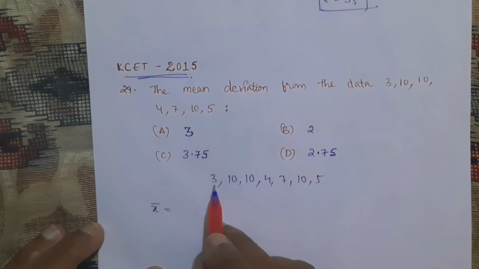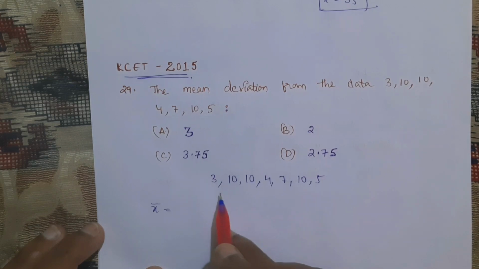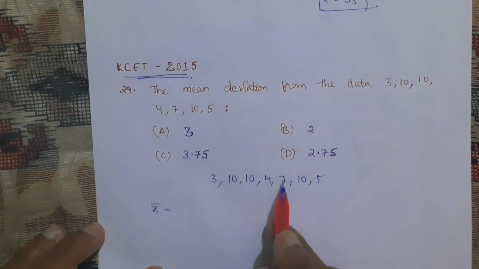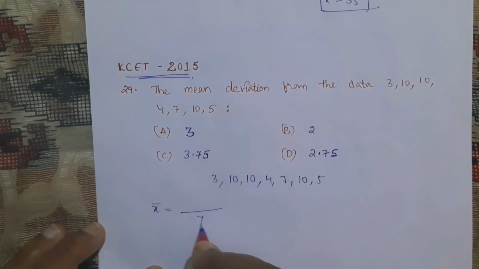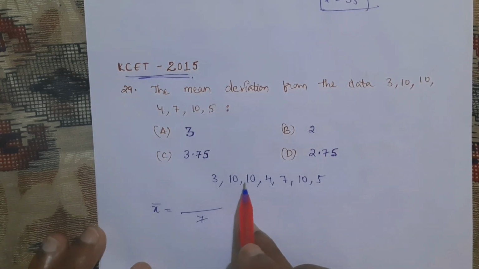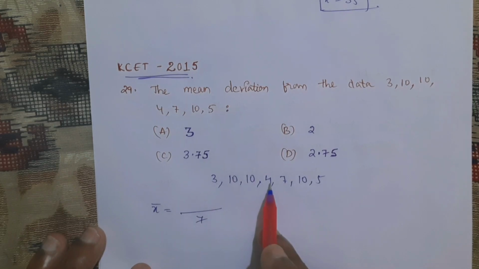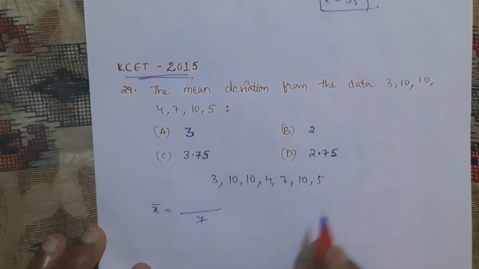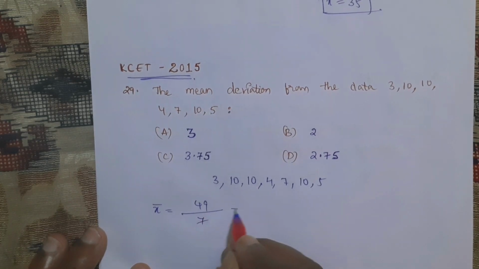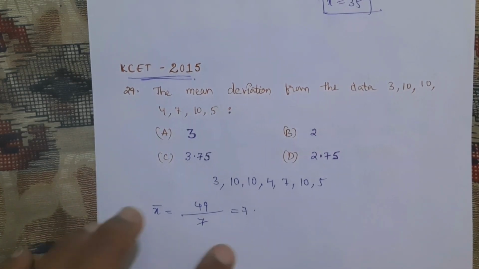The mean is nothing but we add all these and then divide by the number of observations: 1, 2, 3, 4, 5, 6, 7 are there. Divided by 7, we add all these: 3 and 10 is 13, 23, 27, 34, 44, and then 5, which is 49. 49 by 7 is nothing but 7. So x bar is 7.